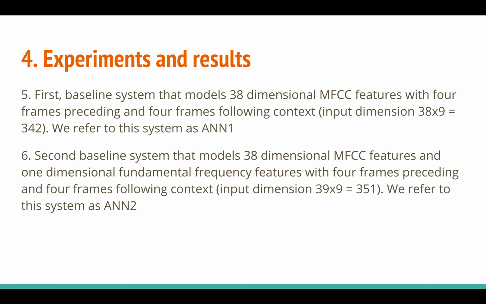Over the window of 40 millisecond with a shift of 10 millisecond, they compute one pitch value for that window. So they get 39 values with 9 context windows, basically 351 input features, and they feed that to ANN2, a neural network with one hidden layer, trained with QuickNet.